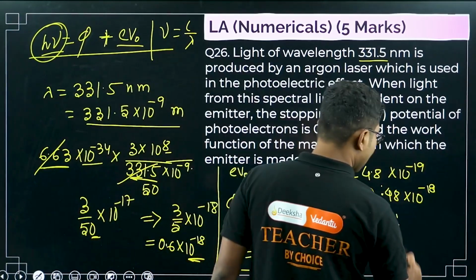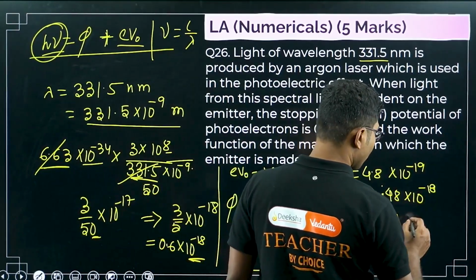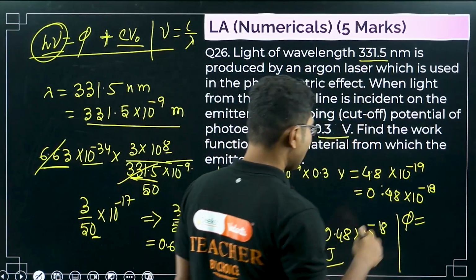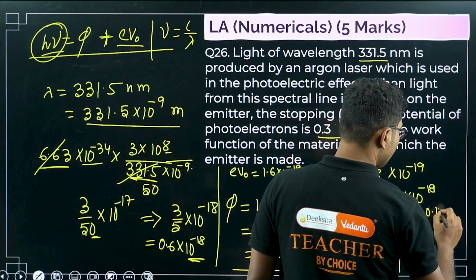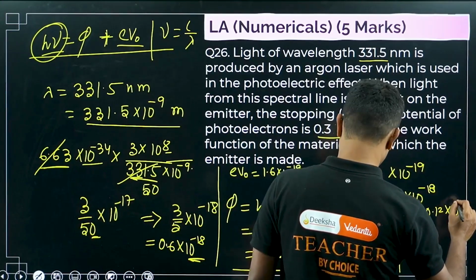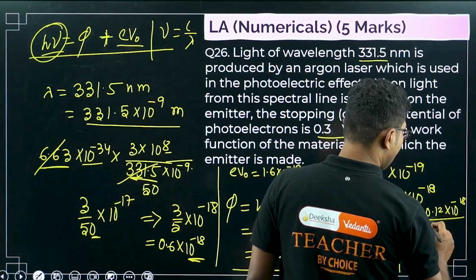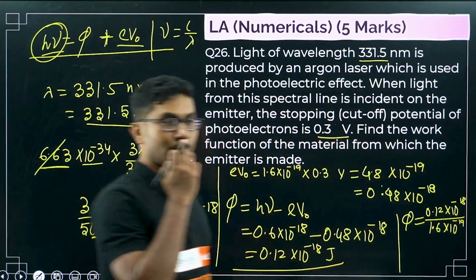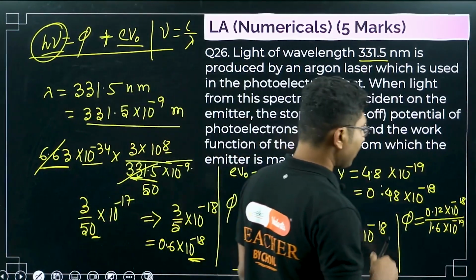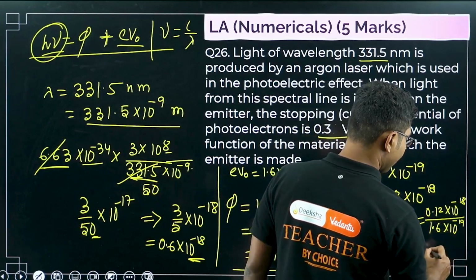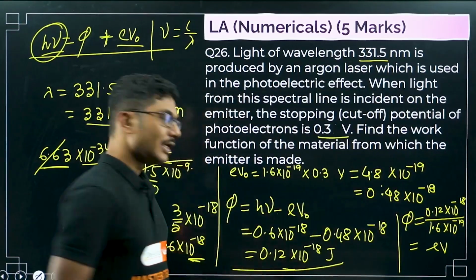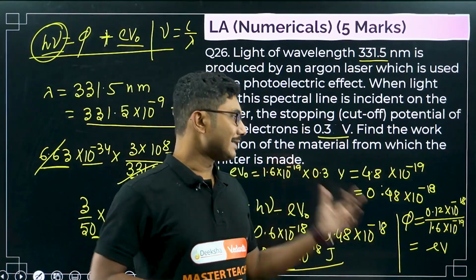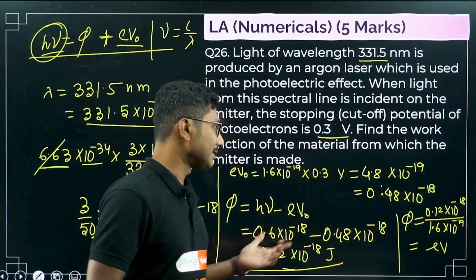So I am giving you a small homework. What is the homework? Phi in terms of eV. How can you calculate that? We have calculated phi in terms of joules, so just divide it by the charge of an electron, 1.6 times 10 to the power of minus 19, and let me know the answer in the comments below. This value will be in eV. You can leave the answer here, you will get full marks. You can convert it into electron volt, the answer will look slightly better, that's it. Otherwise there is no difference between this answer and that answer.